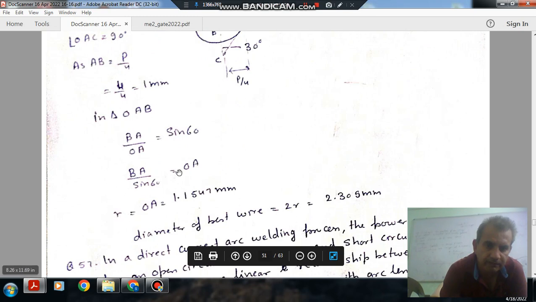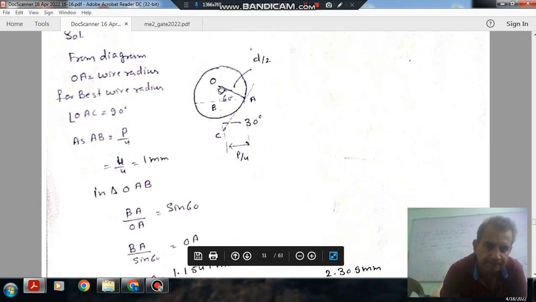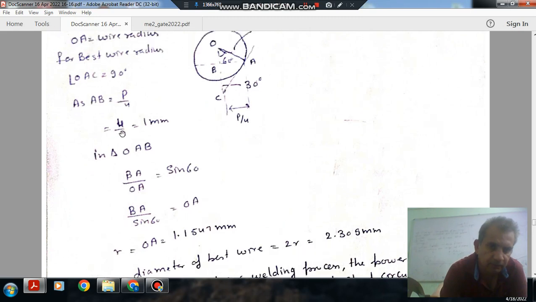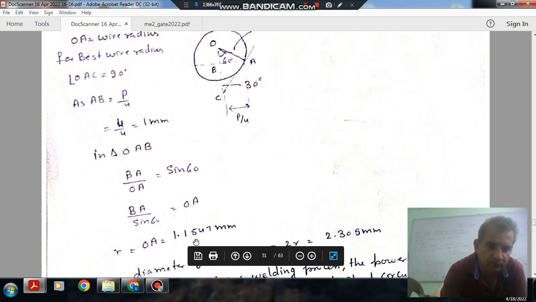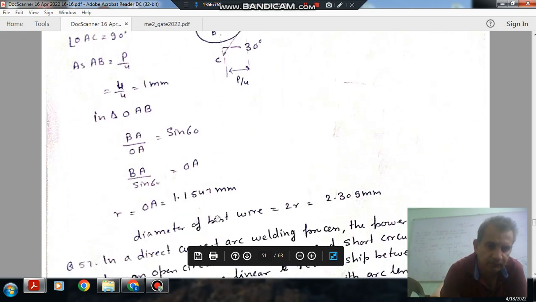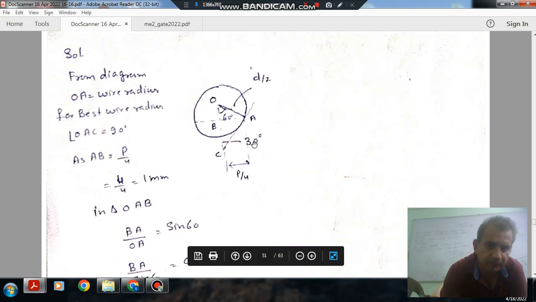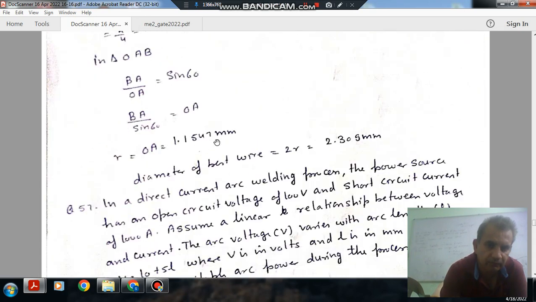Radius of the wire is OA, and AB is your 1. So 1 by sin 60 is your 1.1547 mm. So radius of the best wire is 1.1547 mm, or diameter of the best wire is 2.309 mm.